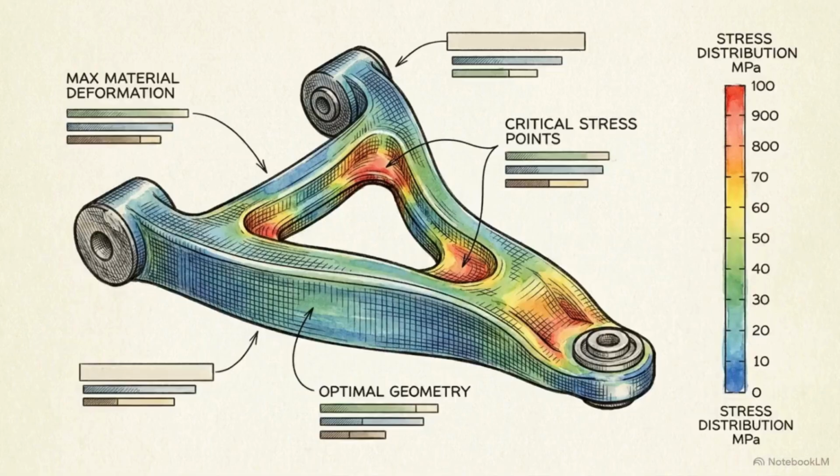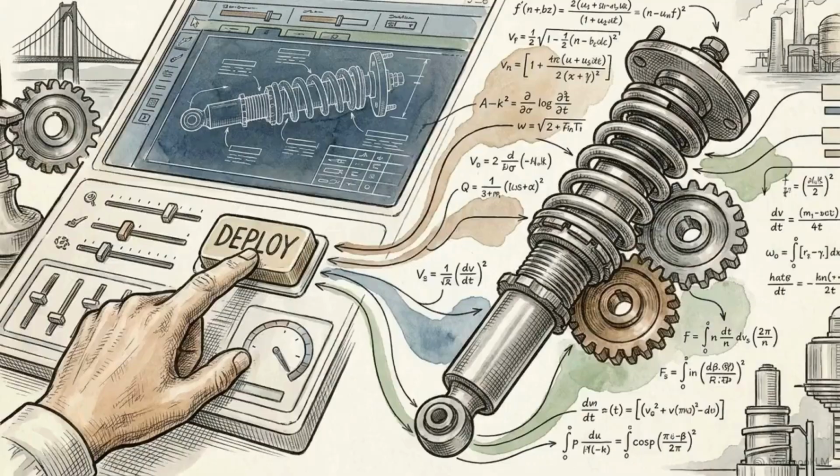Once solvers conclude their run, post-processing tools, like this 3D contour plot, translate raw numerical data into clear, actionable visualizations of stress distribution and material deformation. Combining optimized high-performance solvers with intuitive post-processing workflows transforms dense theoretical mathematics into a highly practical, deadline-driven engineering tool.